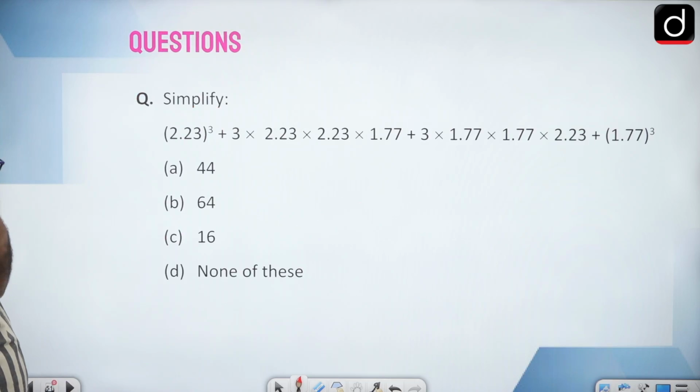Let's simplify this. Again in this question you can see repetition of certain numbers like 2.23 and 1.77.